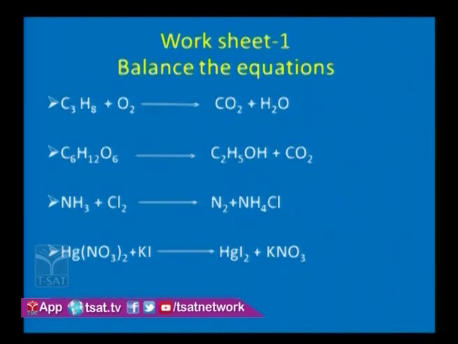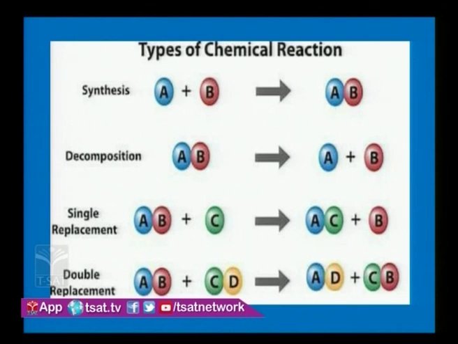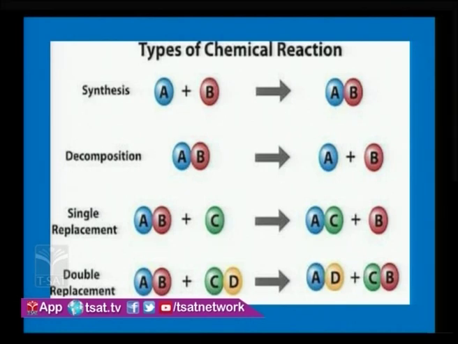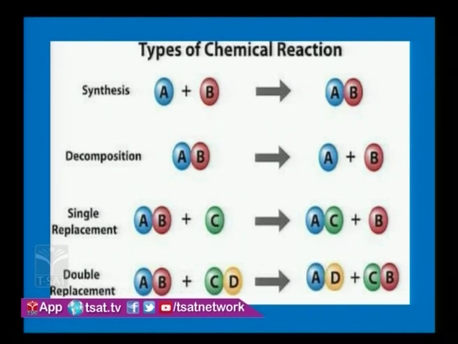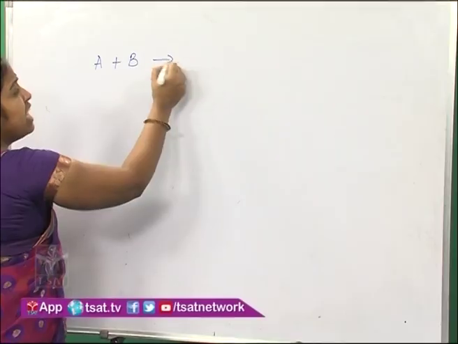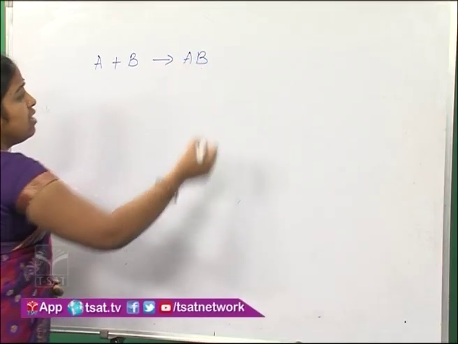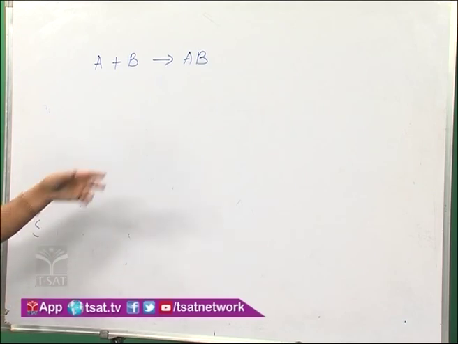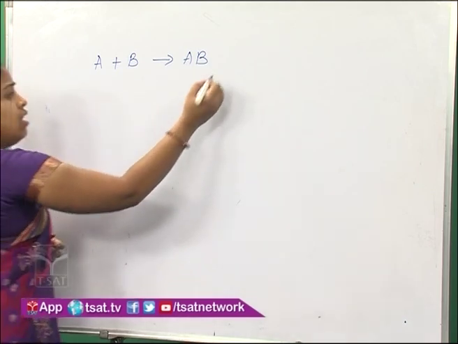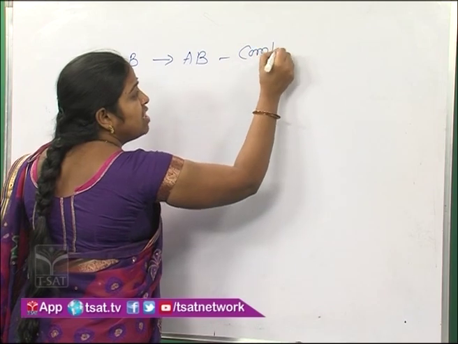We'll move on to types of chemical reactions. Coming to types of reactions, first one is synthesis reaction. Here, when two or more substances react together or combine together to form a single substance, that is called a combination reaction. That is, A plus B gives you a single product, that is AB. Here, combination reaction is characterized by a single product formation.